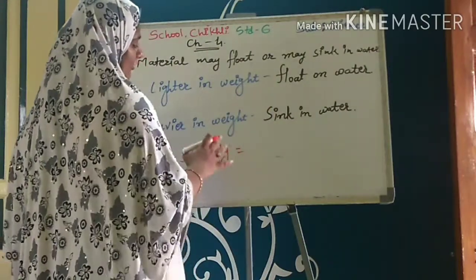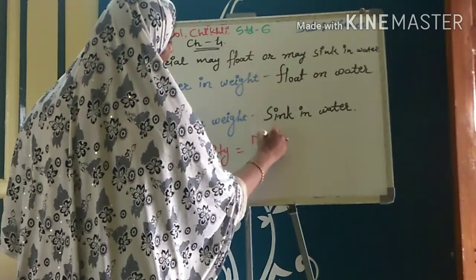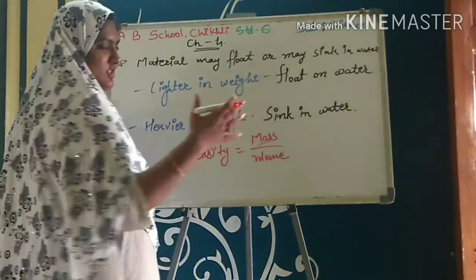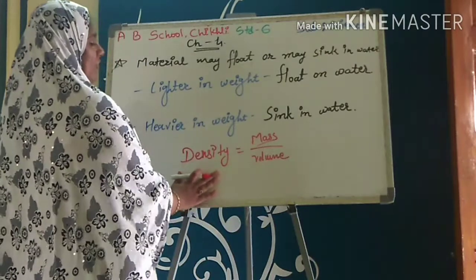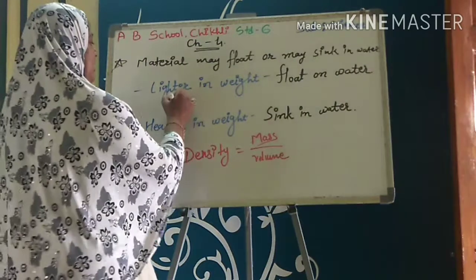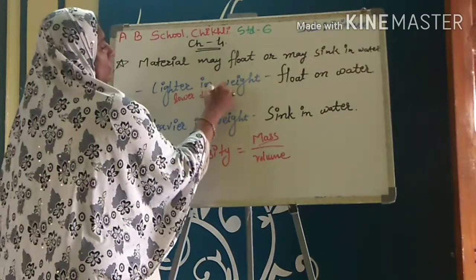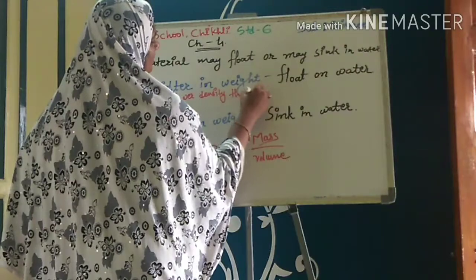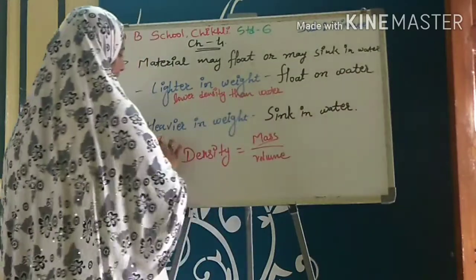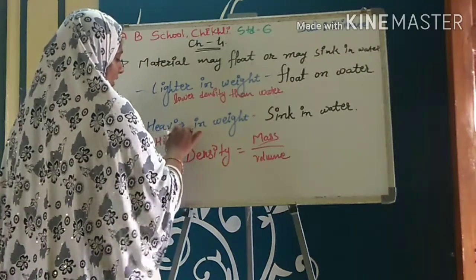The formula for density is mass upon volume, which you will learn in physics. Okay, so it's a rule of density that the materials which have lower density than water will float on water, and the ones which have higher density than water will sink in water.